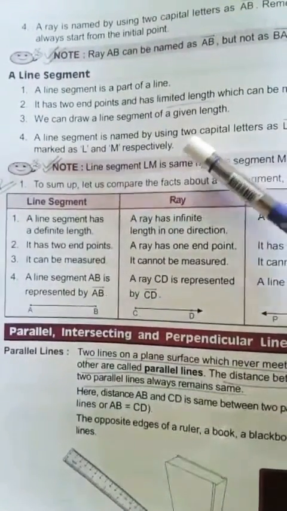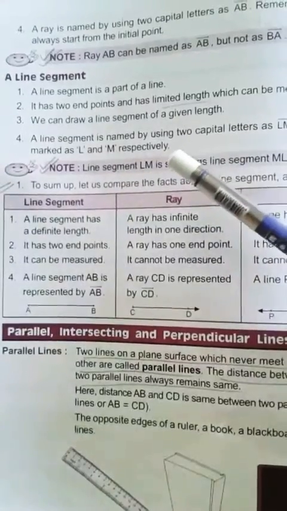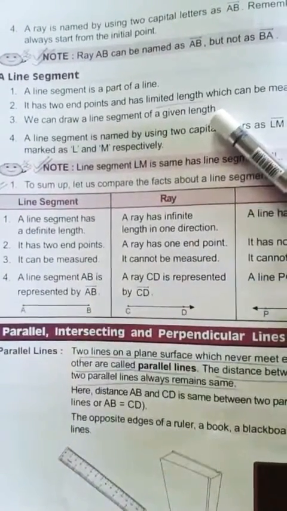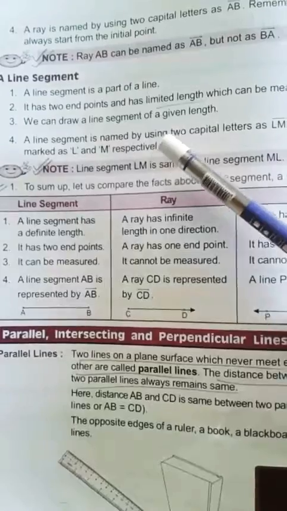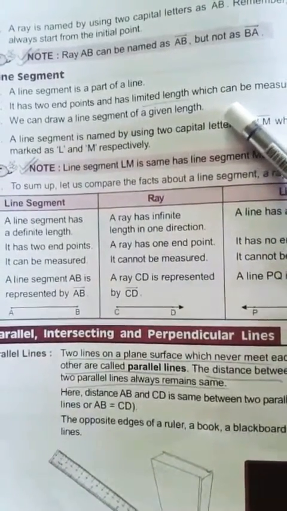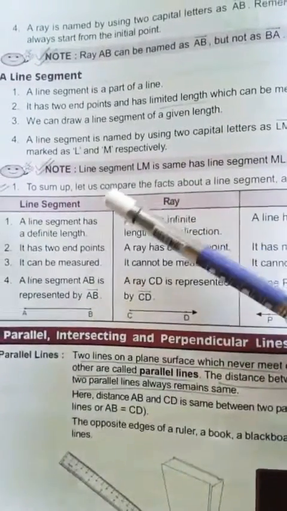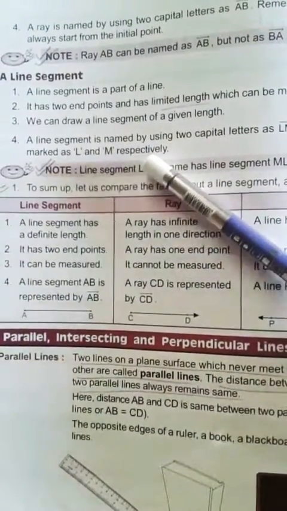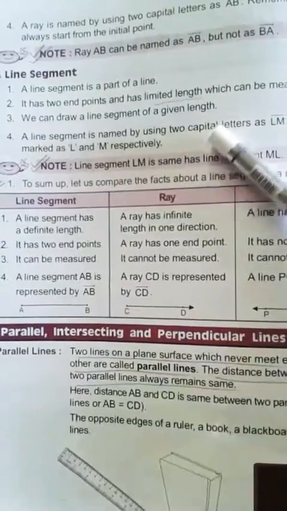Then comes the line segment. A line segment is a part of a line. It has two endpoints and has limited length which can be measured. We can draw a line segment of a given length.